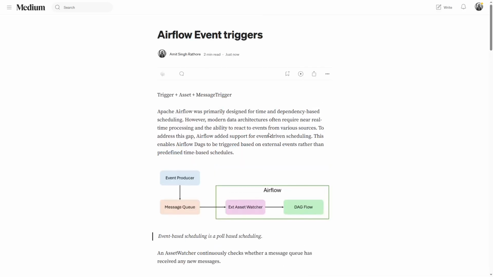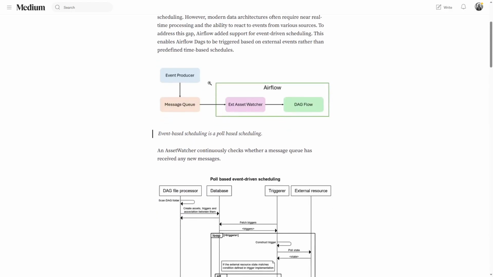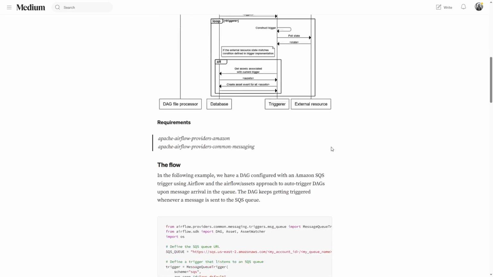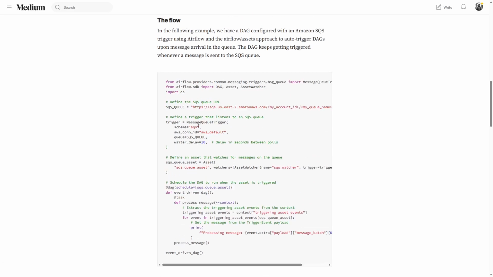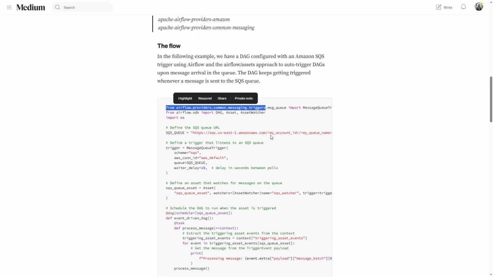This is a good thing to do if we are on Airflow version 3.1 plus. It reduces a lot of complexity. Otherwise, we will have to create an external DAG trigger. We will have to keep monitoring the message queue, and then every time we see a message, we have to call the DAG run operator to execute a DAG. That was a complex setup that was needed. Now with this event trigger, this becomes native. We don't have to do any extra setup. We just define these things, and it will automatically get triggered whenever a message is present in the queue.